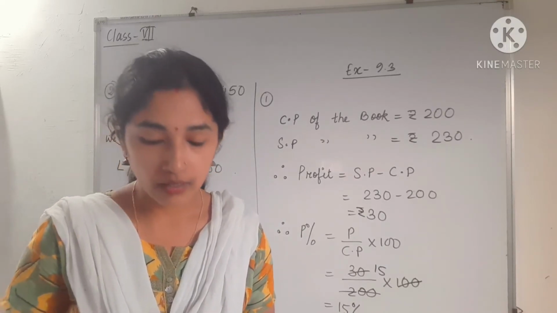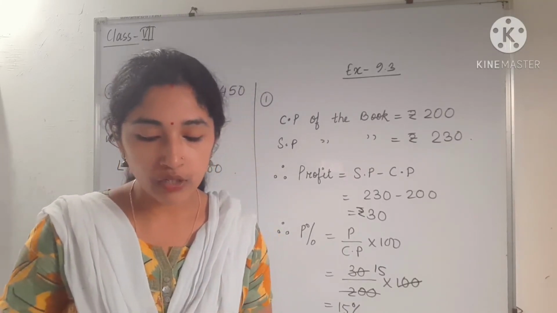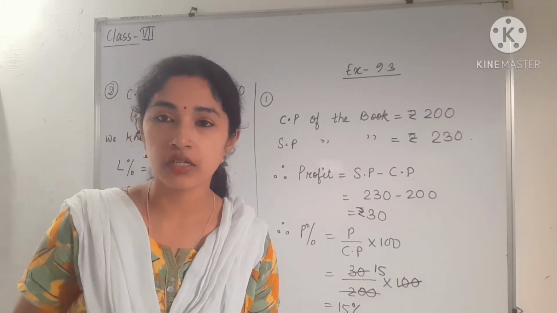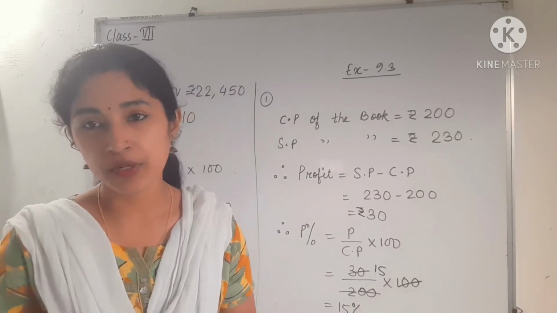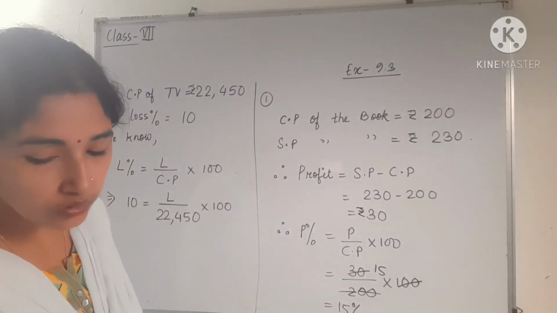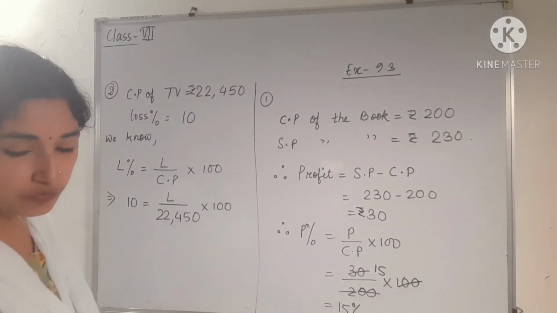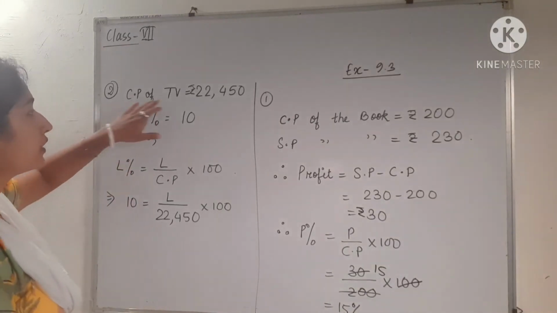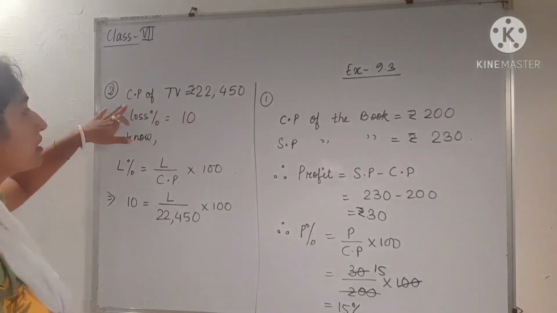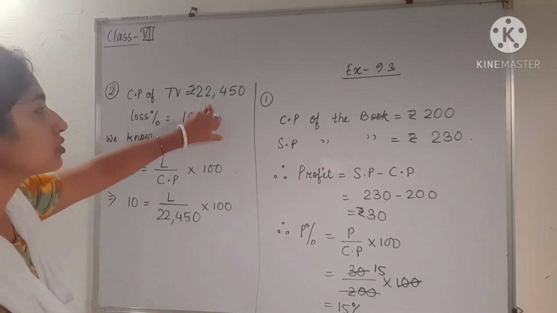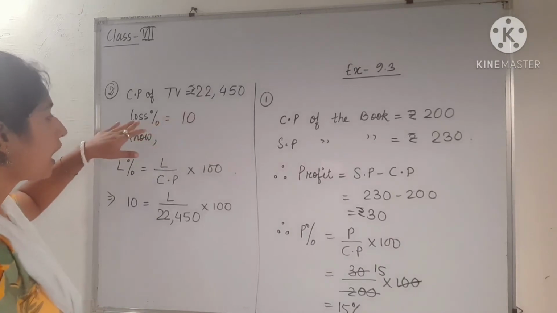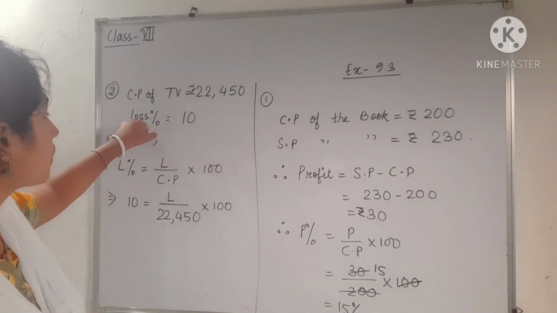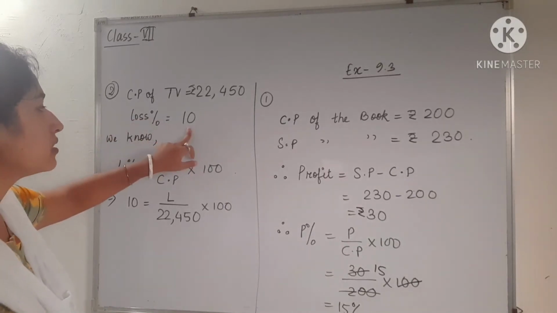So what is given? See, CP is given and profit or loss percentage is given. If there is a profit, then profit percent is given. If there is a loss, then loss percentage is given. So see, I am doing the cost price of TV. That means I am doing it for the TV. Okay. So the CP of the TV, that means the cost price of the TV, is given as rupees 22,450 and the loss percent is given. That means there is a loss. Okay. So the loss percentage is 10%.